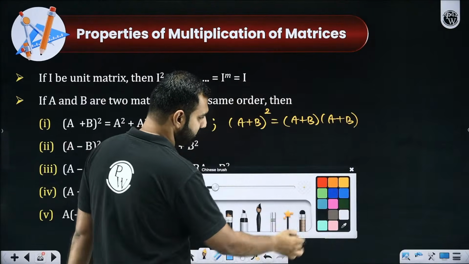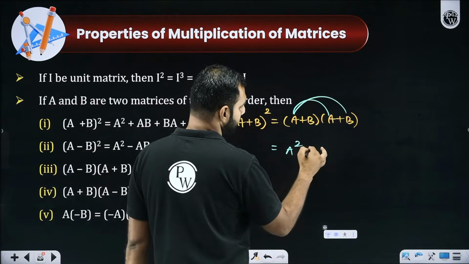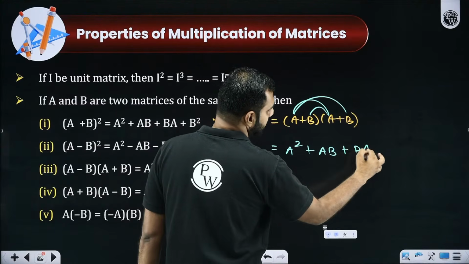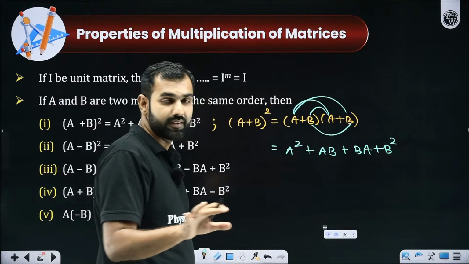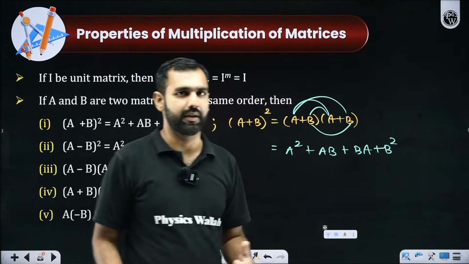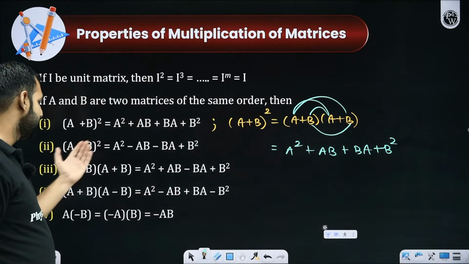And if I now start doing it, a into a, that's a square, a into b, that's plus ab, then b into a, that's ba, and then b into b, that's b square. So ba and ab are not necessarily equal, which means I won't be writing it as a square plus b square plus 2ab. That will be false. Got my point, everyone?